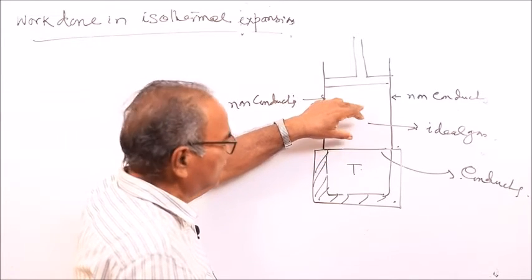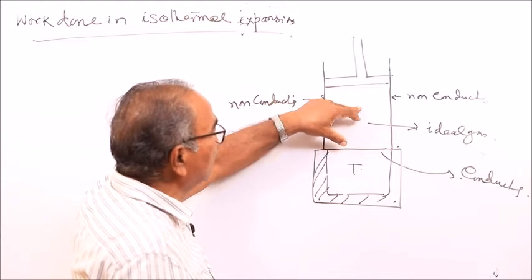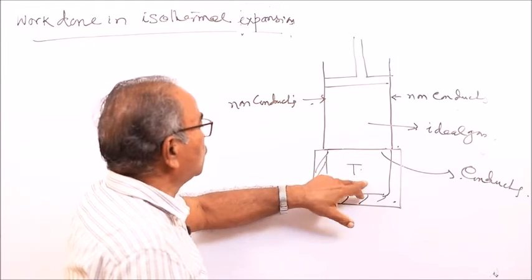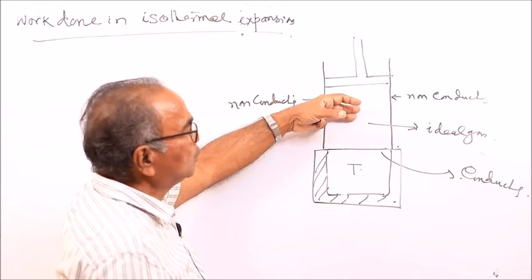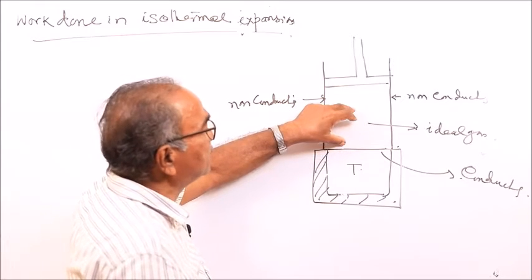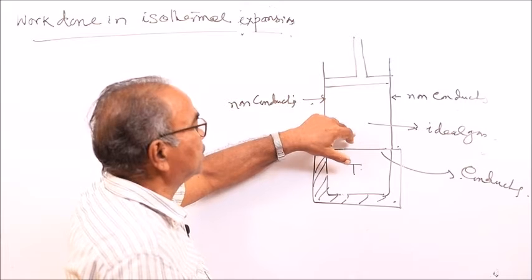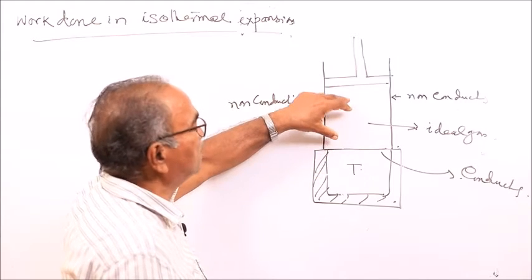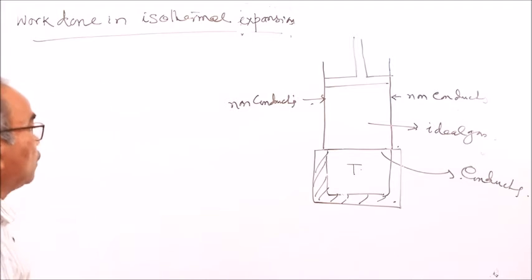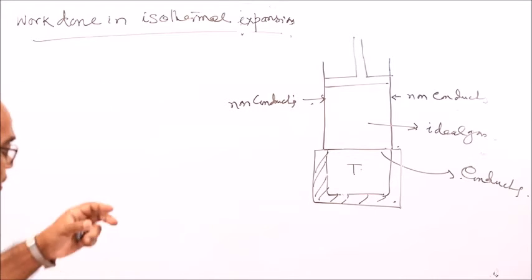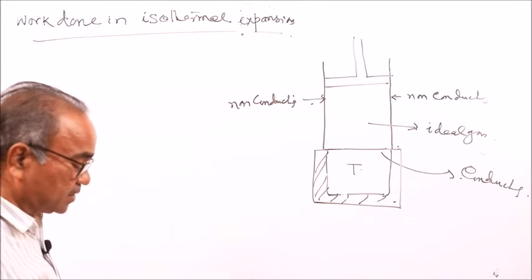When there is a fall in temperature, heat will flow from this source to this ideal gas, and temperature remains the same. So the change of pressure and volume takes place at a constant temperature. So this is isothermal, and the volume is expanding, so this is called isothermal expansion. And we will find what is the amount of work done in isothermal expansion.